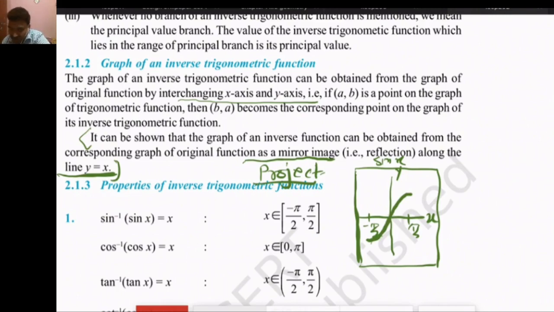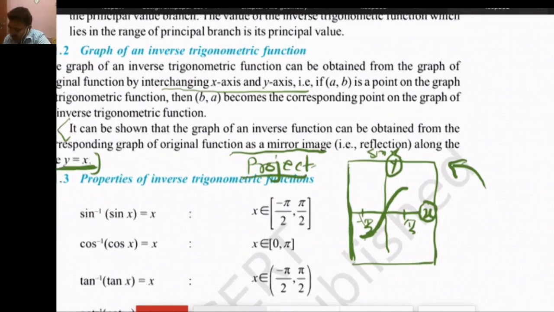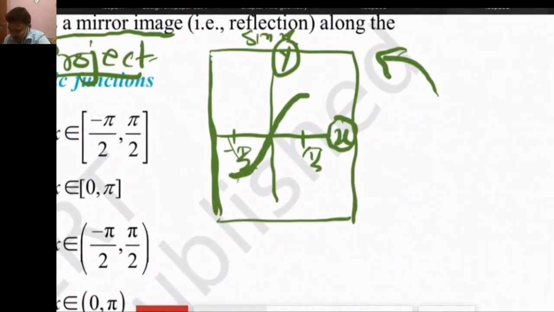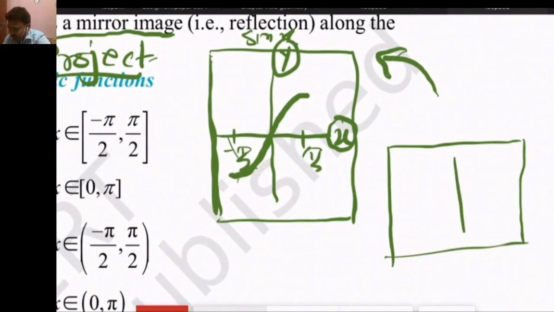But now if we want to find the graph of the inverse function, first we will rotate this transparent sheet in the anti-clockwise direction. When we rotate this sheet anti-clockwise, it will be shown in this form. Minus pi by 2 will be here, pi by 2 will be here, and the graph will be like this.